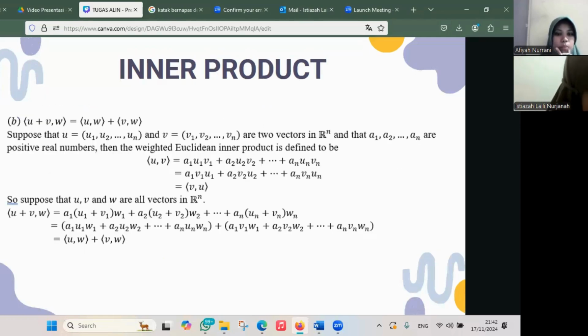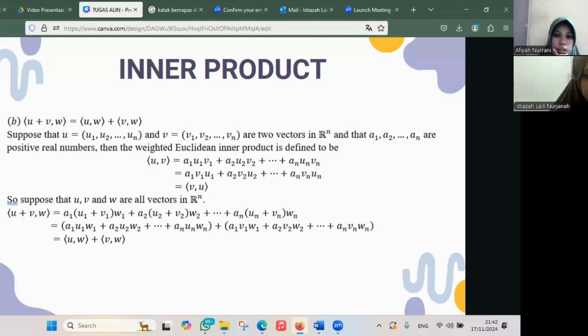Okay, axiom number 2. The inner product of U plus V, W equals the inner product of U, W plus the inner product of V, W. Suppose that U equals U1, U2, up to Un, and V equals V1, V2, up to Vn are two vectors in n dimensions, and that A1, A2, up to An are positive real numbers.